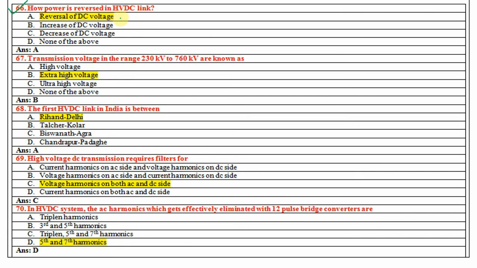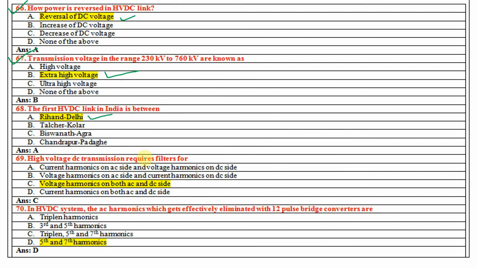By reversal of DC voltage, we can reverse the power of the HVDC link. Transmission voltages in the range of 230 kV to 760 kV are known as extra high voltage. The first HVDC link in India is Rihand to Delhi.